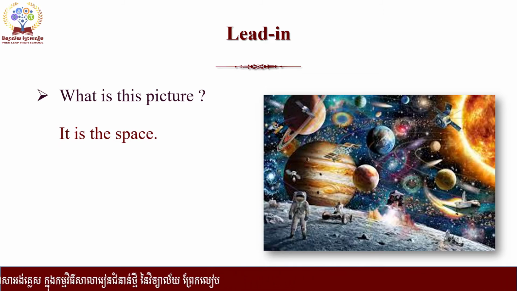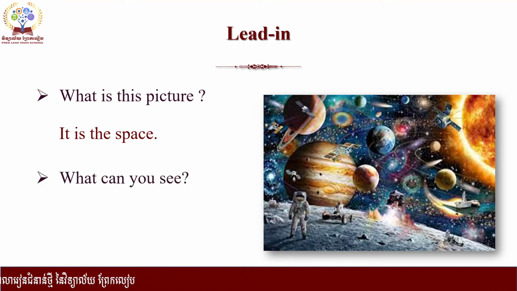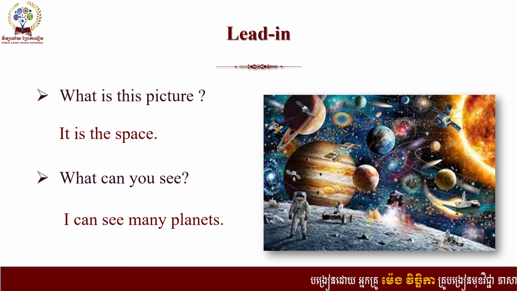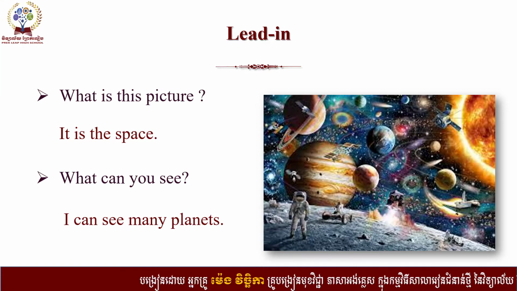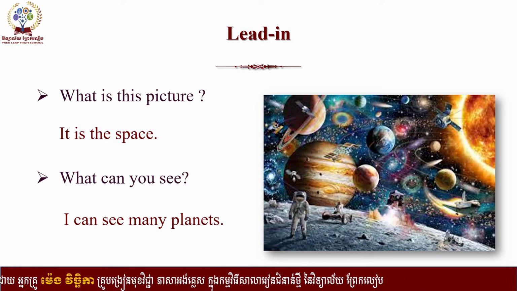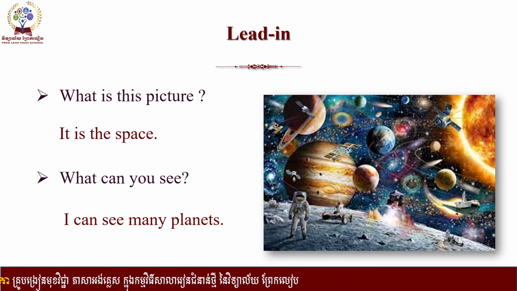Okay. The next question for you is, what can you see, everyone? What can you see in this picture? Okay, you might say, yes, I can see many planets. So there are many planets in space, right? And you can also see a person there. Yes, and many planets are one of the things there, right?